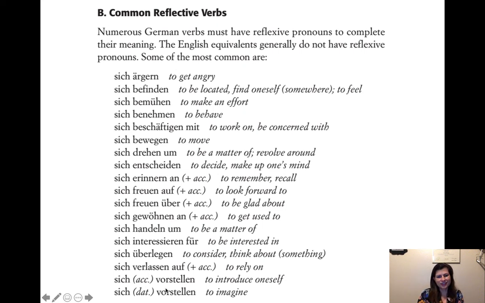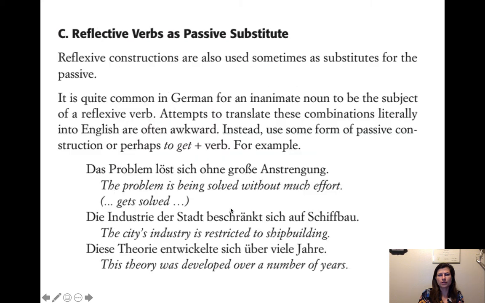These two can be tricky, right? So ich stelle mich vor, I'm introducing myself, versus ich stelle mir vor, meaning I'm imagining in my head for myself. Ich stelle mir vor. So that can be a little tricky.